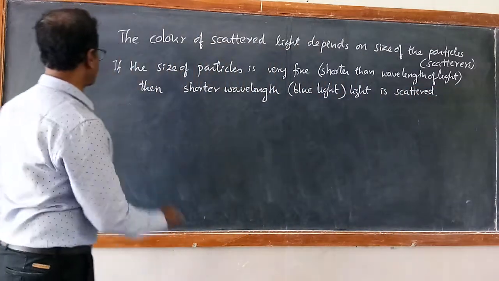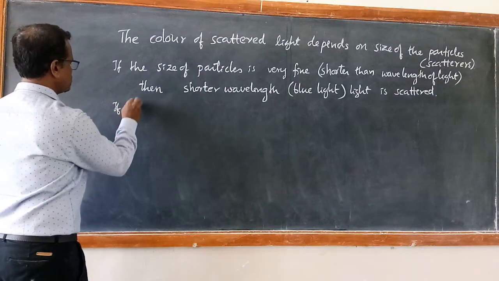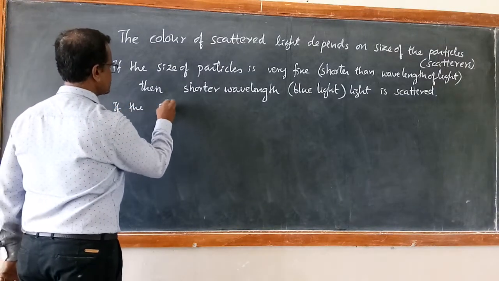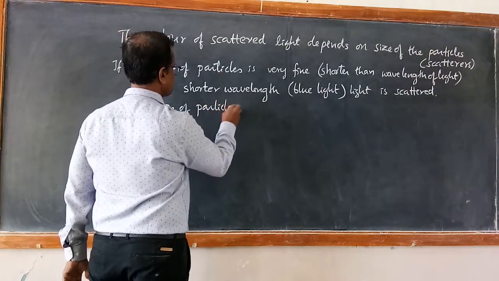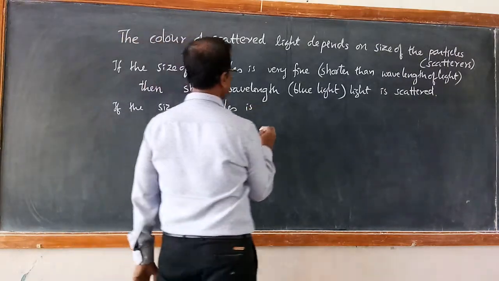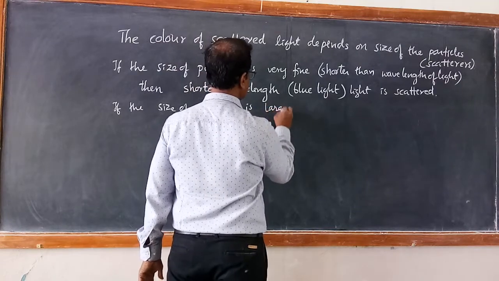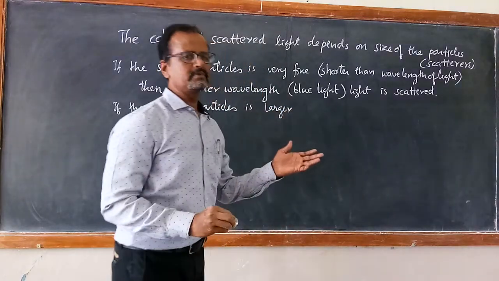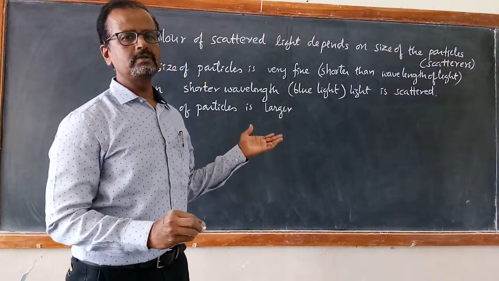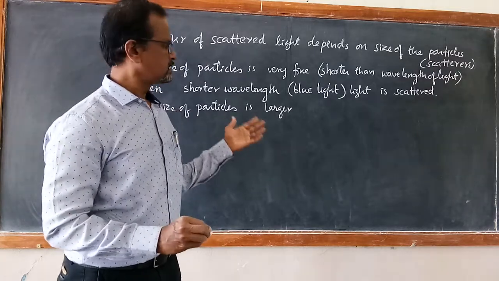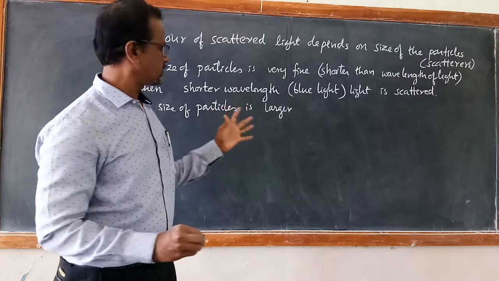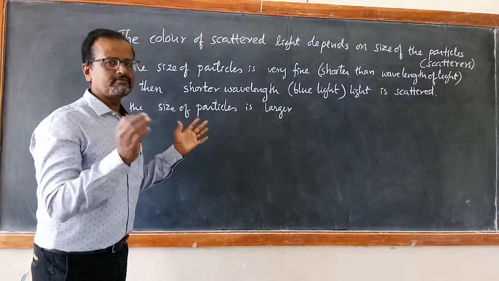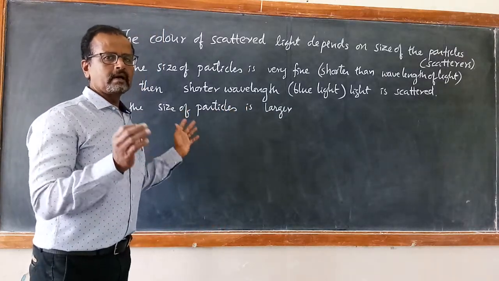On the other hand, if the size of the particles is larger, this is what happens during sunset or just after sunrise. Sun rays are passing through the thickest layer of atmosphere, where a large number of particles come in contact.